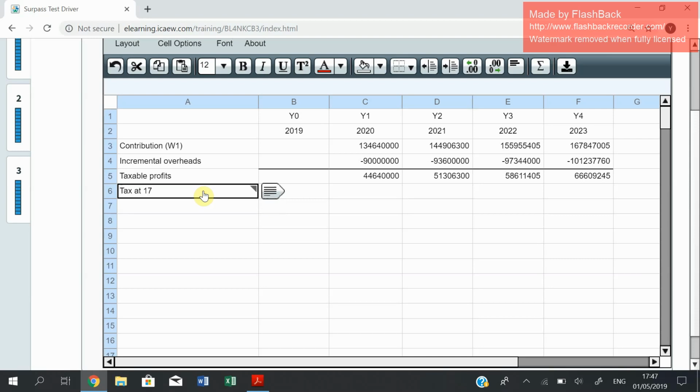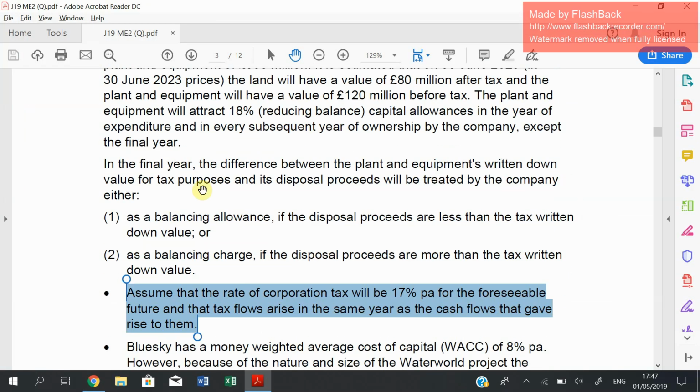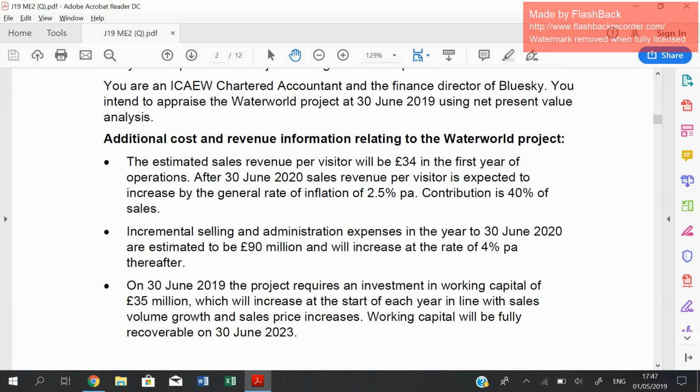Tax at 17%, arising in the same year, is equal to minus, because tax is an outflow, multiplied by 0.17. So it's minus the taxable profit multiplied by 0.17. No need to make any subtotal; you can include them directly. We get back now. Point number 1 is done.